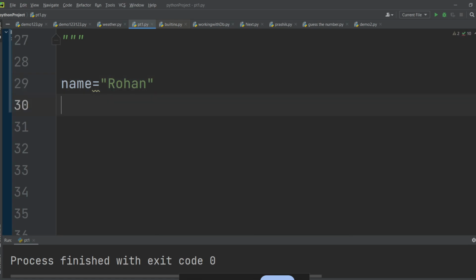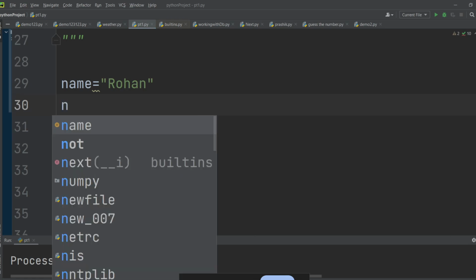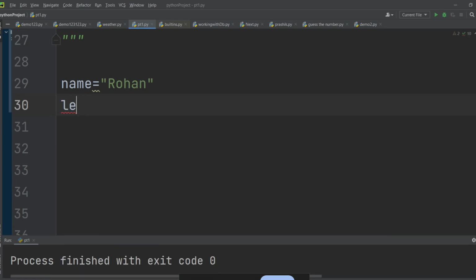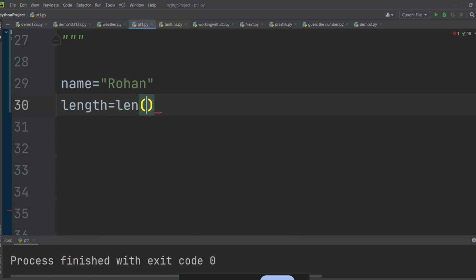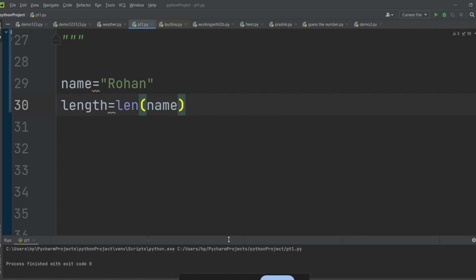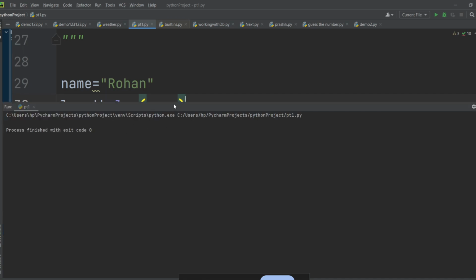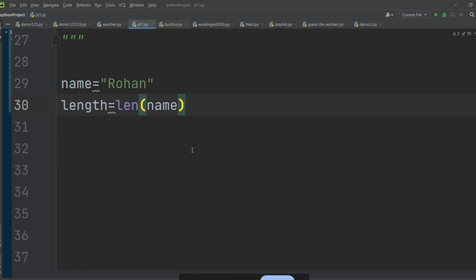So I wanted to calculate the length of this string. So I will write length. If I want to calculate the length of any string, you have a length function, len, and inside this len just pass the name. After running this you will get... sorry, I have not printed this length, so I will just print this length.